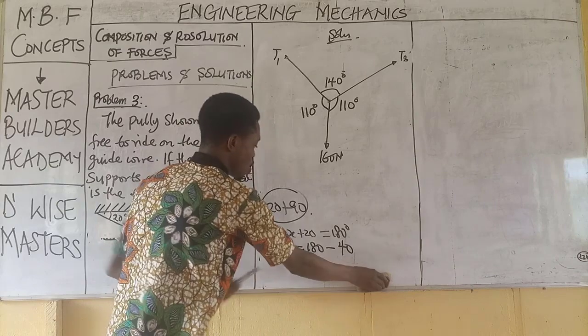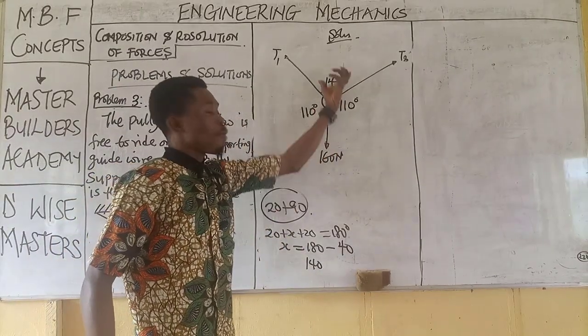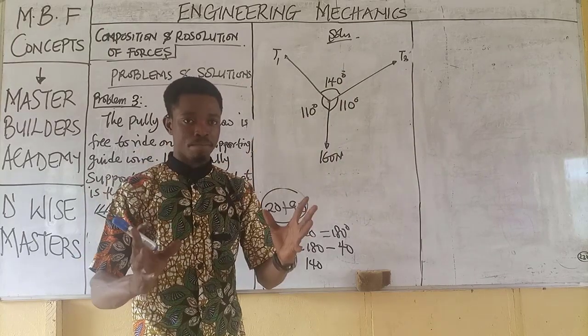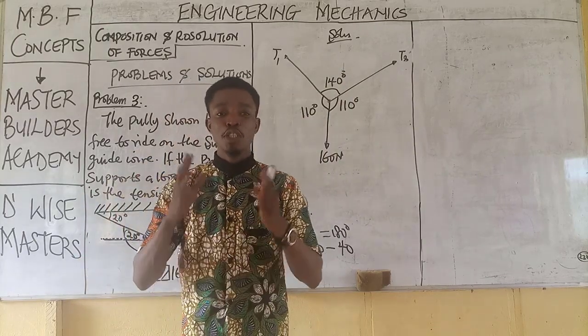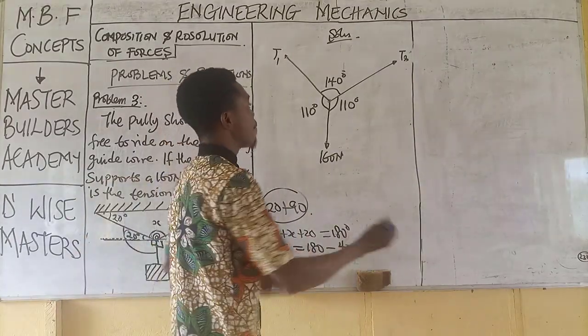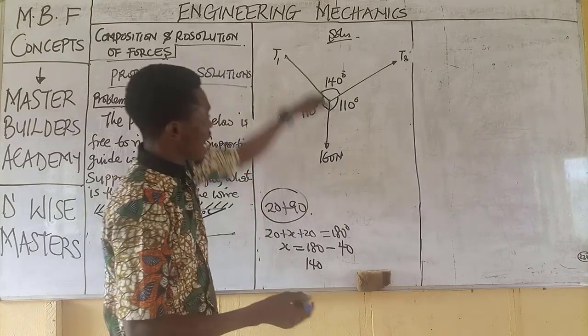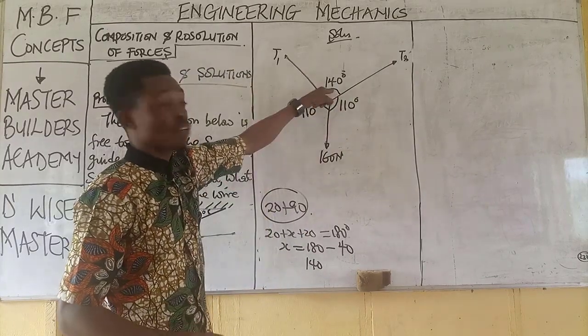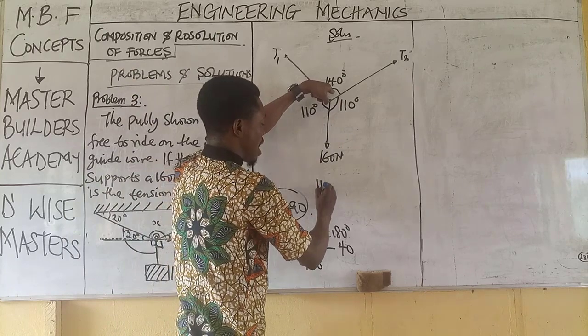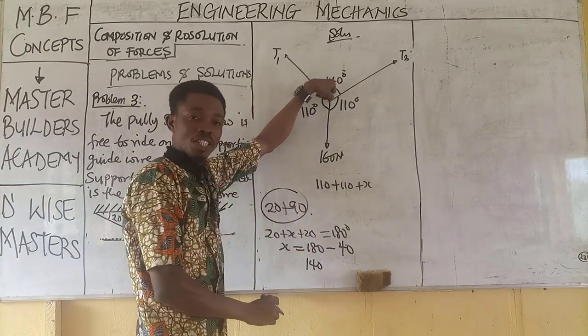Then another person can say, no, I don't want to make use of this. Now that I've already obtained two angles from these three angles at a point, I can make use of the sum of angles at a point. How will you have this done? Remember that the sum of angles at a point is equal to 360 degrees. So I know this, but I don't know this. So we have 110 plus 110 plus the third angle, which is unknown.